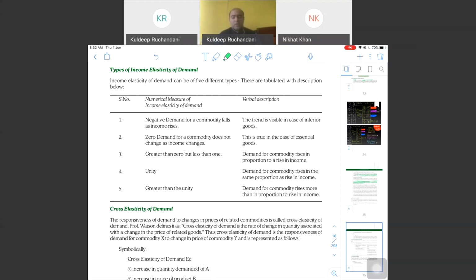Greater than zero but less than one, again inelasticity: demand for the commodity rises, but less than in proportion to the rise in income. Unity is exactly the same as the change in income. Income increases by 10%, consumption also increases by 10%.